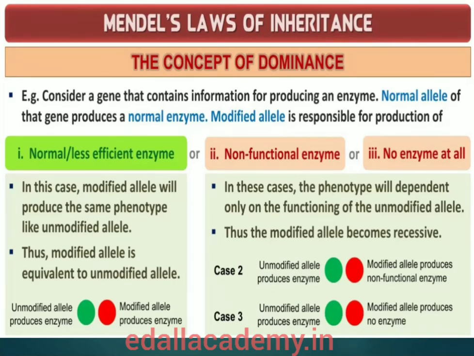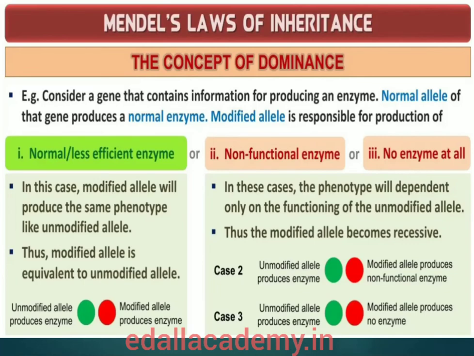So in this first case, the modified allele is equivalent to the unmodified allele. It will produce the same phenotypic trait, resulting in the transformation of the substrate. Such equivalent allele pairs are very common. But if the allele produces a non-functional enzyme or no enzyme, the phenotype may be affected.